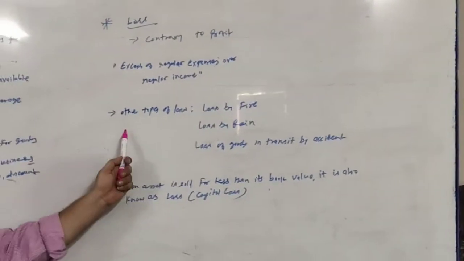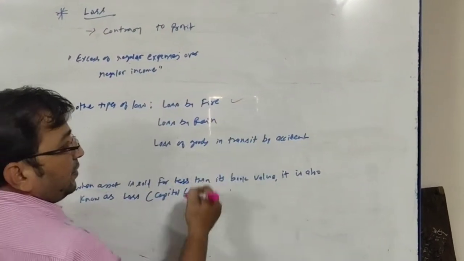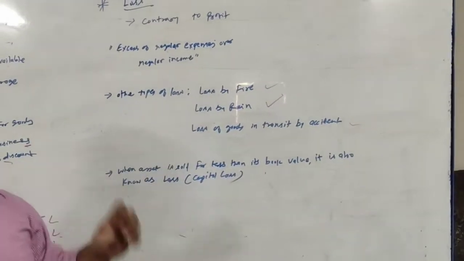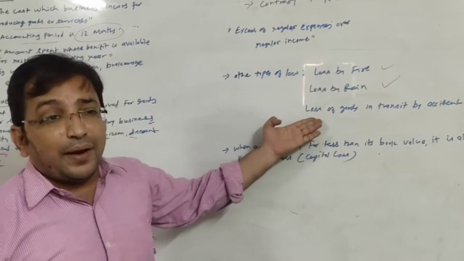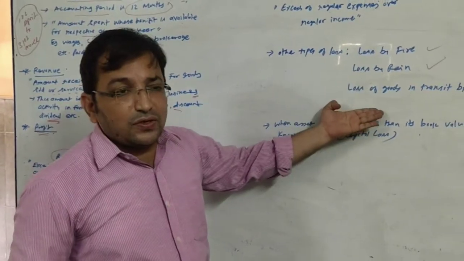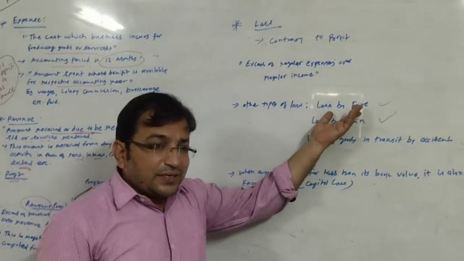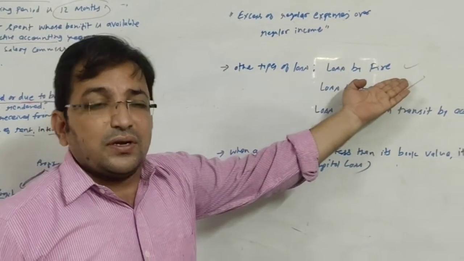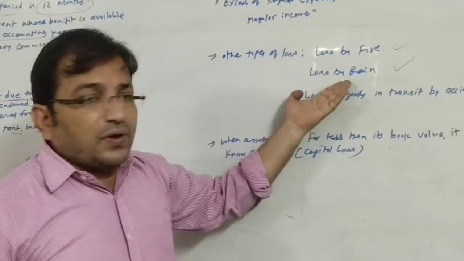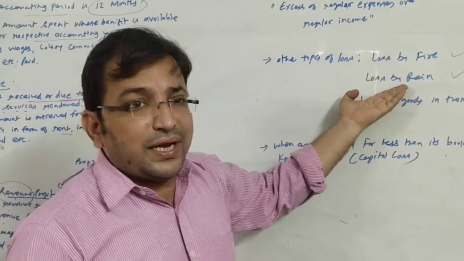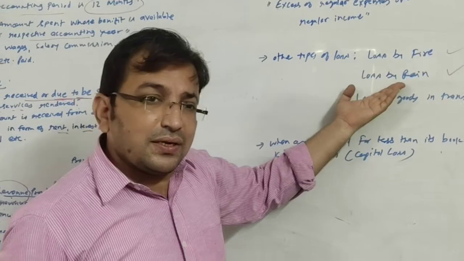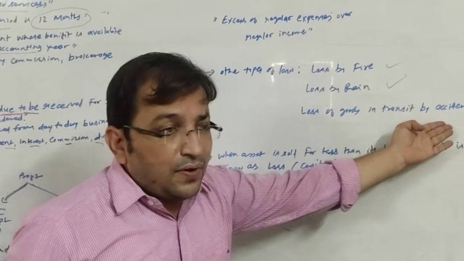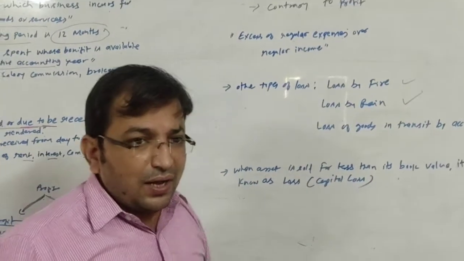What can be the other types of loss? Loss by fire, loss by rain, loss of goods in transit due to an accident, and many more. Loss by theft can also be considered as loss. If there is a fire in an organization, in the business premises, and because of that there is a loss, it will be considered as loss. Because of rain, if there is a loss of goods or assets, it will be considered as loss. There is a loss of goods in transit because of some accident, that is also a loss.